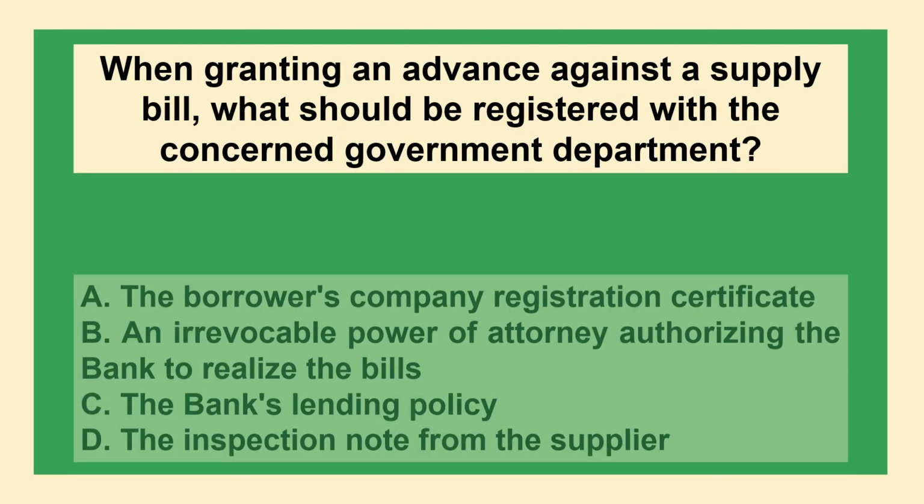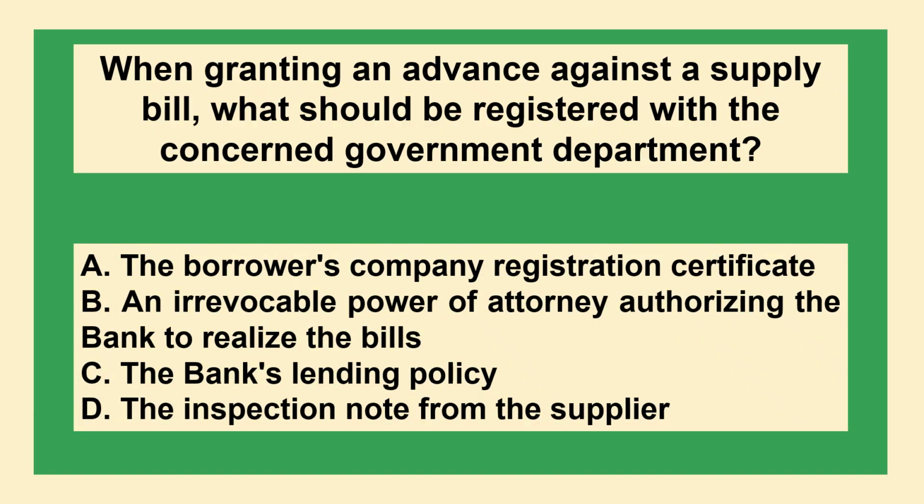The next question is, when granting an advance against a supply bill, what should be registered with the concerned government department? Option A, the borrower's company registration certificate. Option B, an irrevocable power of attorney authorizing the bank to realize the bills.